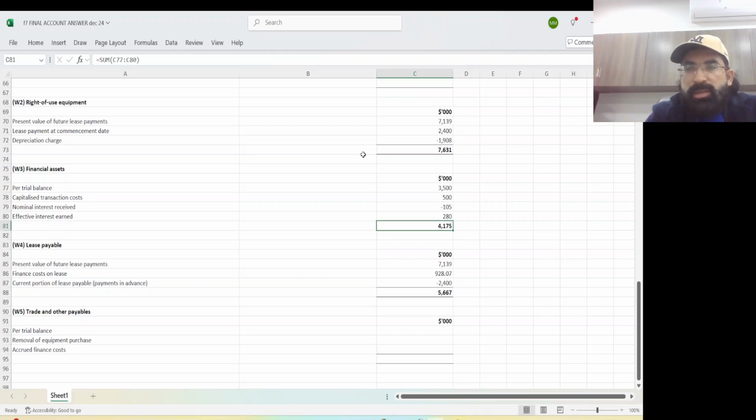So now can you tell me where this 4175 will go? 4175 will go as a non-current asset on the SOFP side. Yes.